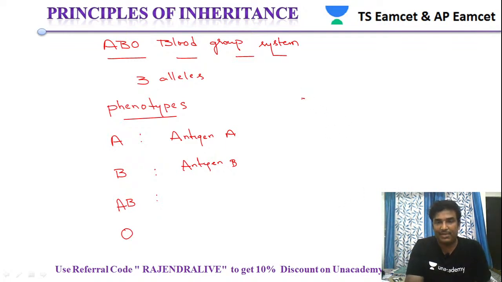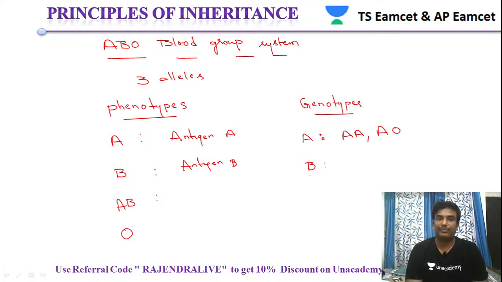Then if you see the genotypes, blood group A has genotypes capital A A and A O. Blood group B has genotypes B B and B O. AB has, of course, AB.